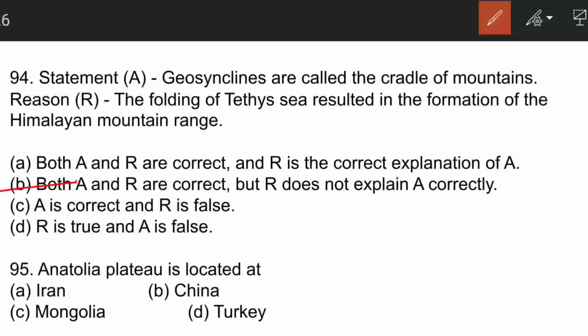The next question is, Anatolia Plateau is located in Turkey. We have some of the most important plateaus we can discuss, like this Anatolia Plateau, Bolivian Plateau, Peruvian Plateau. All these are examples of intermontane plateau. Plateaus are also of different kinds. Like we have Asia Minor Plateau and Anatolia Plateau, which is located in Turkey. We have Alaska Plateau in USA, Columbian Plateau in USA, Colorado in USA.